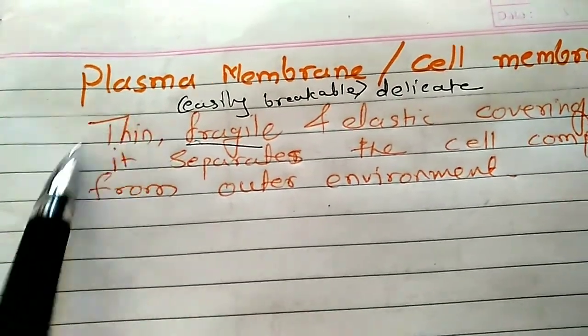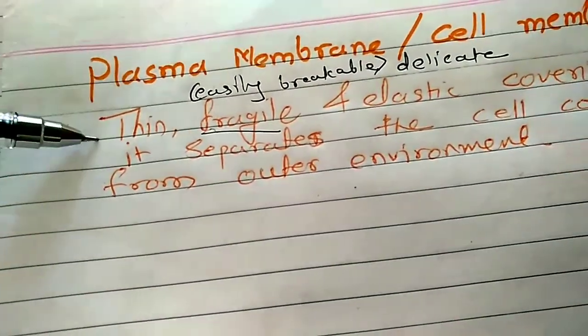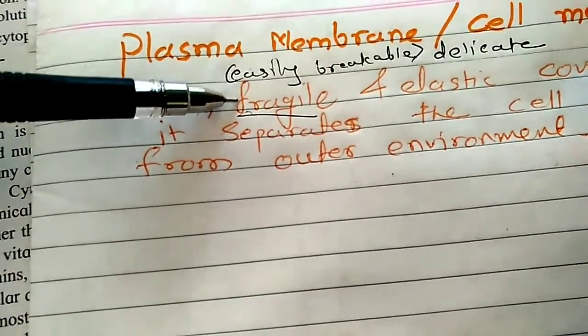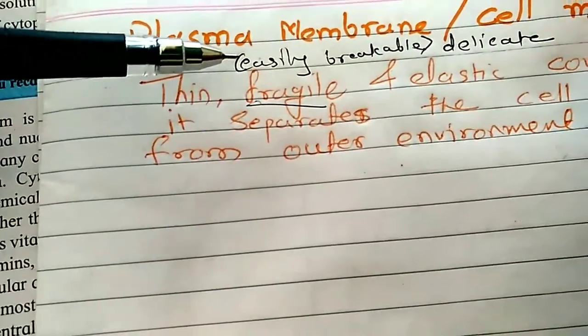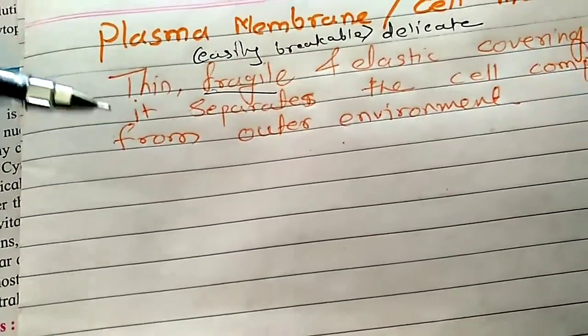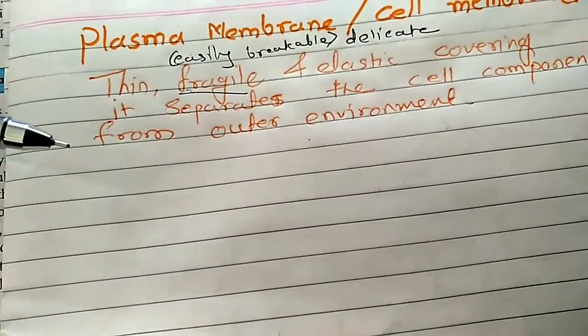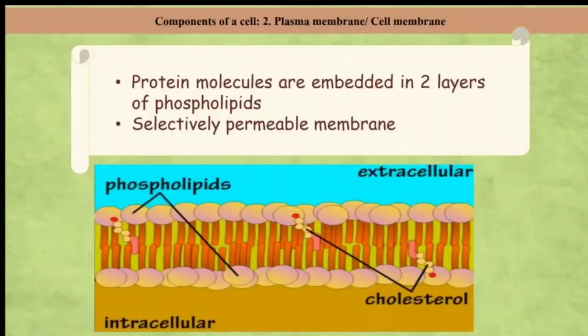Now we'll start plasma membrane or cell membrane. This plasma membrane is very thin. It is fragile. Fragile means easily breakable, or very delicate. It is also an elastic covering. It separates the cell components from the outer environment. This plasma membrane is the outermost covering in an animal cell, while in plants it is present inside the cell wall. So after the cell membrane, the outermost covering in a plant cell is the cell wall.